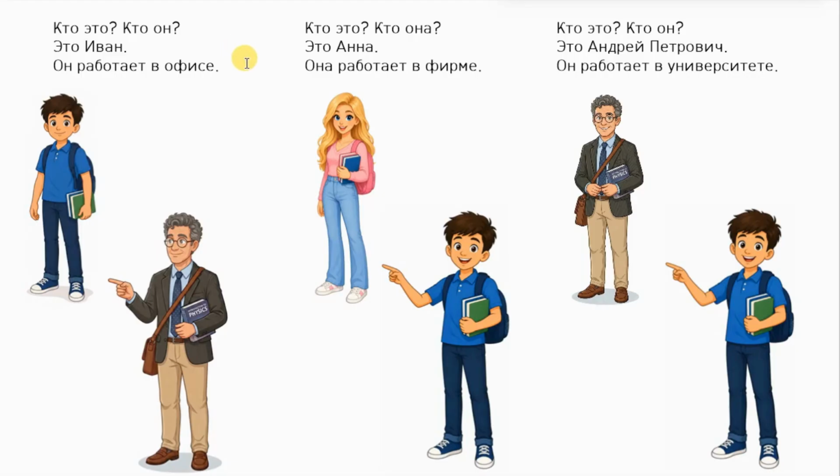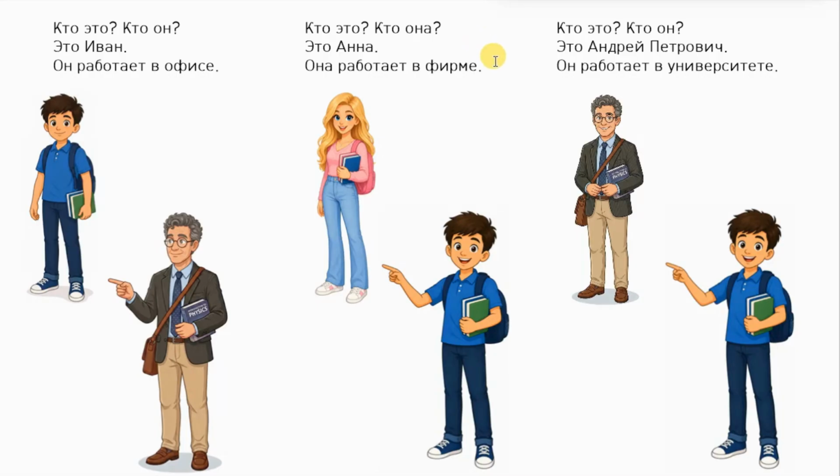This is Ivan, he works in an office. Кто это? Кто она? If we ask Ivan about Anna, he will say, это Анна, она работает в фирме.